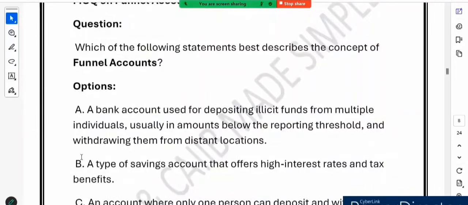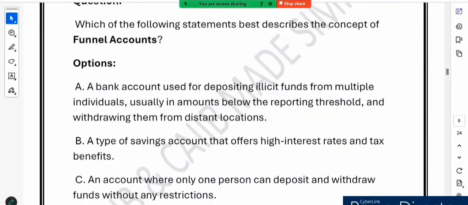Now let's talk about the funnel account. Which of the following statements best describes the concept of funnel account? So what is the funnel account? Let's see the options. The first option is a bank account used for depositing illicit funds from multiple individuals, usually an amount below the reporting threshold, and withdrawing them from distant locations.